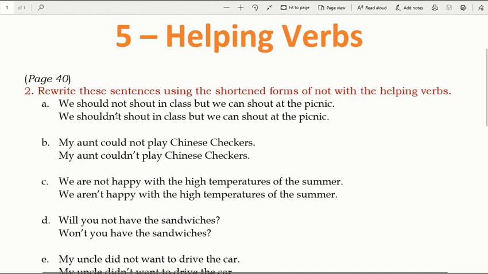What is apostrophe? It is this symbol over here. N apostrophe T. That becomes we shouldn't shout in class. Now please remember one thing. The meaning is not changing over here at all. Okay. Should not and shouldn't are both the same words.